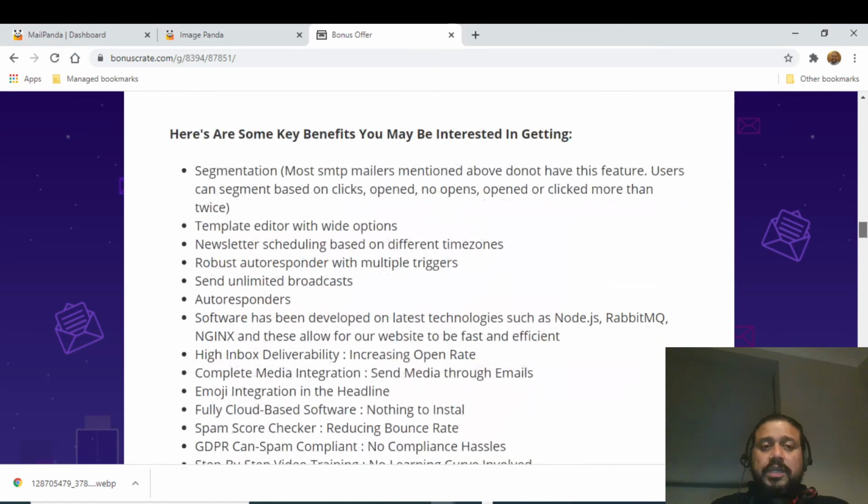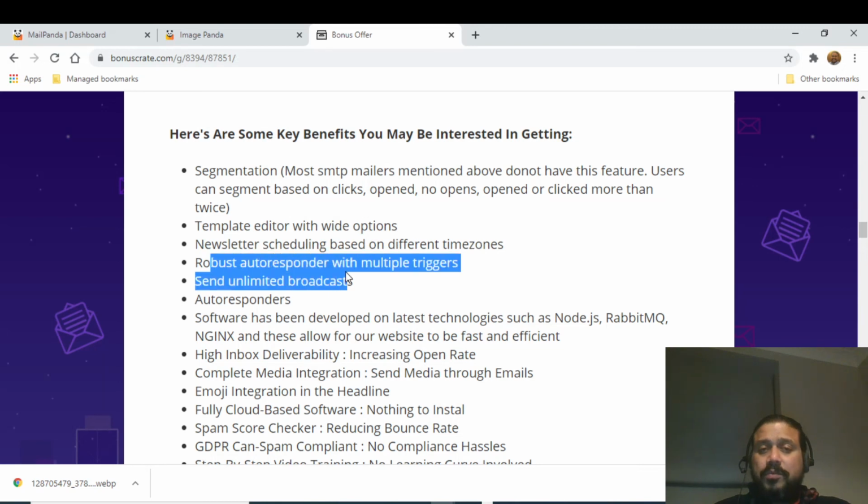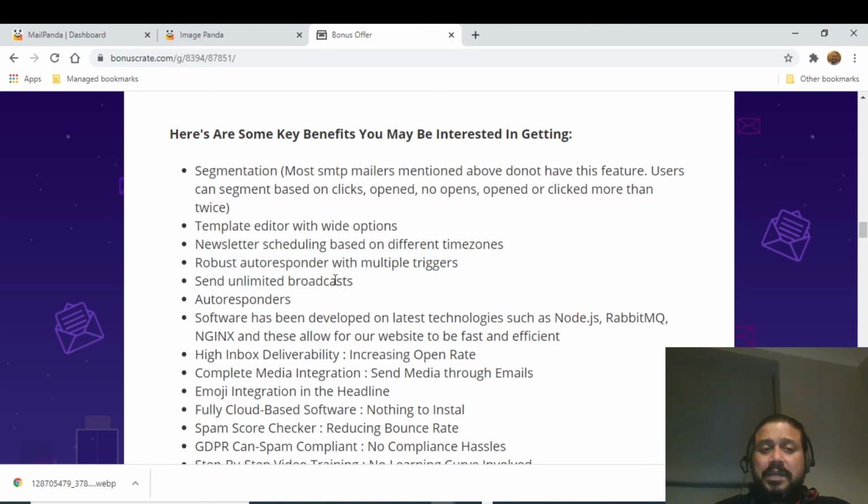All right, so as in every video, I tell you some of the pros and cons. The pros: segmentation. You can actually segment your customers, which is very key for any email marketing. You have a template editor with wide options, newsletter scheduling based on different time zones, and autoresponders with multiple triggers, sending unlimited broadcasts.